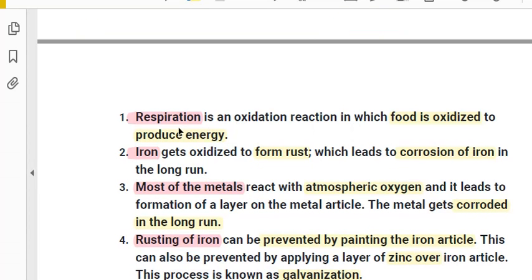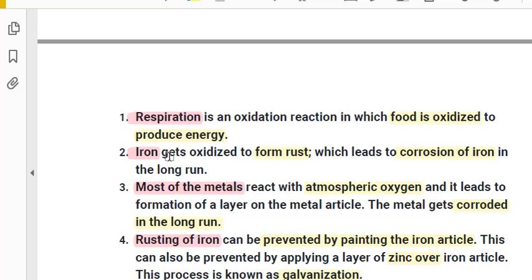See, another one, respiration. Yes, we are respiring. I think in biology you have read this one, where glucose gets oxidized. Food gets oxidized. So in food what do we take? Carbohydrate, fat, protein, that gets digested. After that it turns into a simple form. That simple form, glucose, gets oxidized and produces energy, releases energy. So this is also a daily use of oxidation reaction in our life.